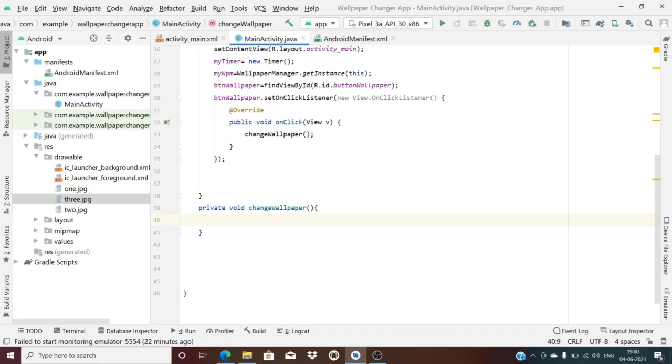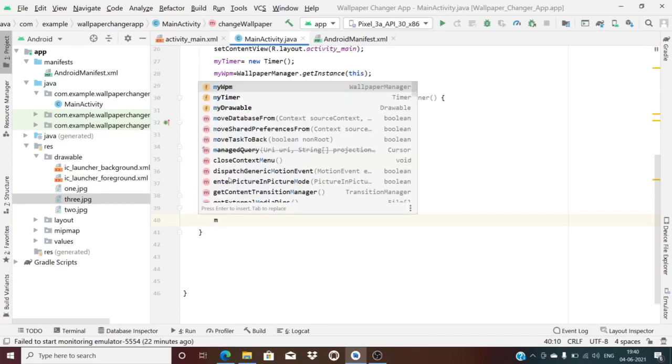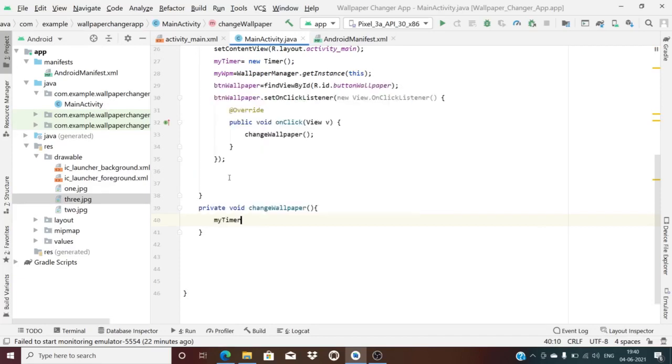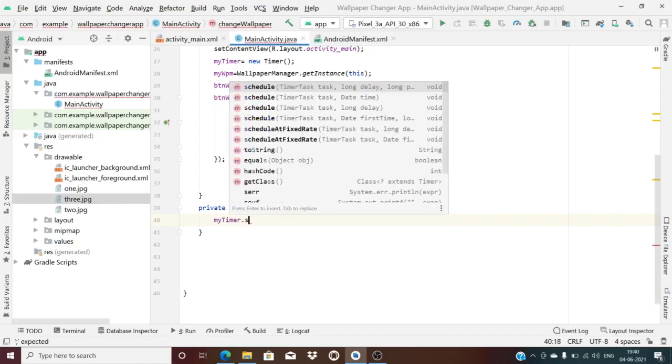Hence, I will make use of my timer here. My timer dot schedule. I have to schedule the task. What task are you scheduling? The task scheduled is just to change the wallpaper. Now there are different possibilities for scheduling. One is a task with delay and period.